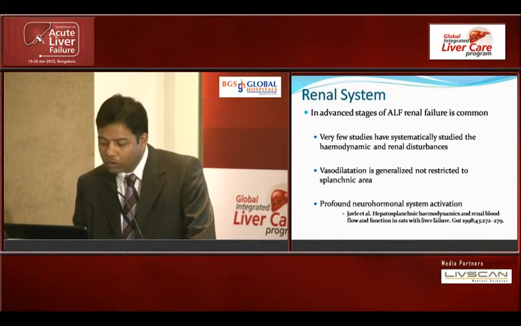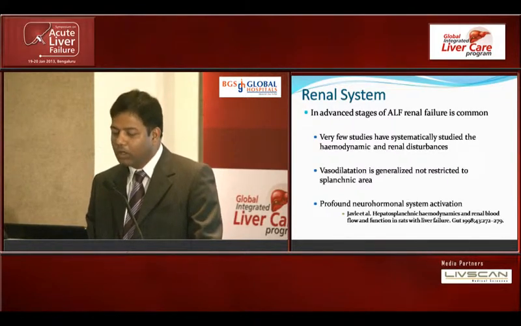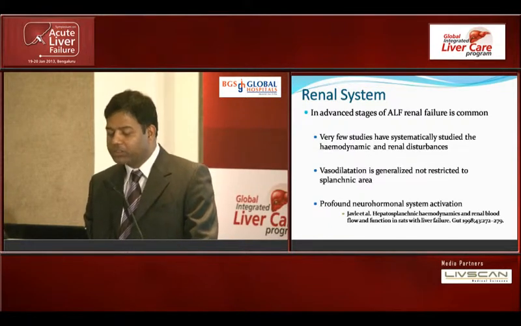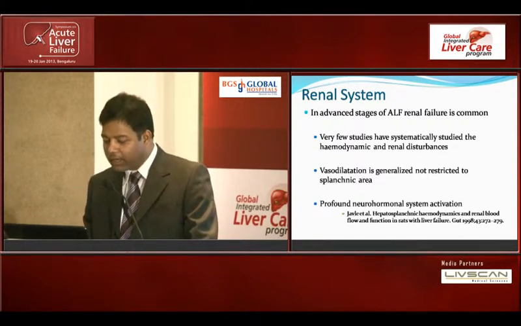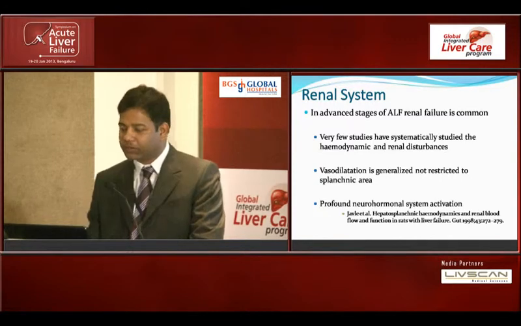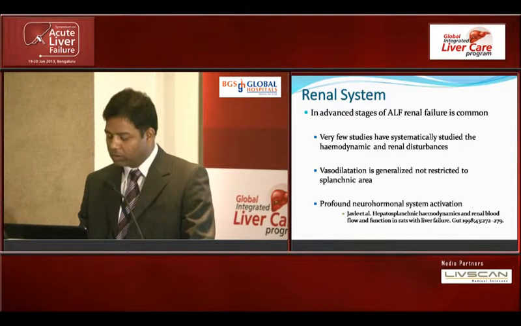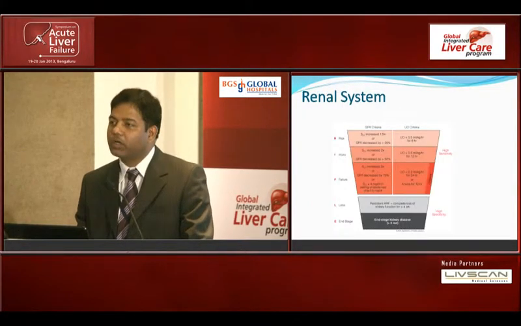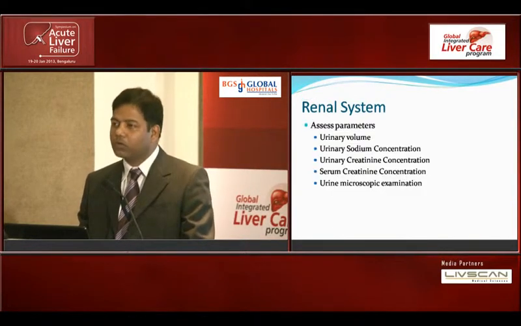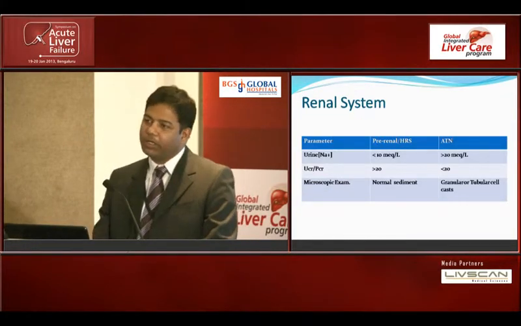Renal system, there are no systematically studied studies which have any information in ALF patients with renal failure, but there is a hypothesis that vasodilation is generalized and not restricted to splanchnic areas in cirrhosis, and there is a profound neurohormonal system activation which subsequently leads to vasoconstriction in regional vascular beds. So what we are doing is dividing the patients based on the RIFLE criteria, and we are monitoring these parameters to reach a conclusion whether the renal injury is pre-renal, or a functional failure, or there is ATN.